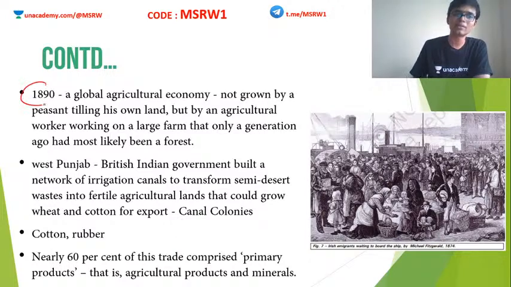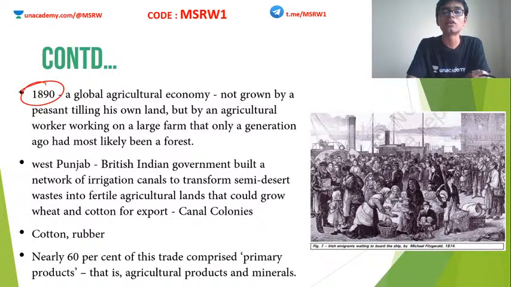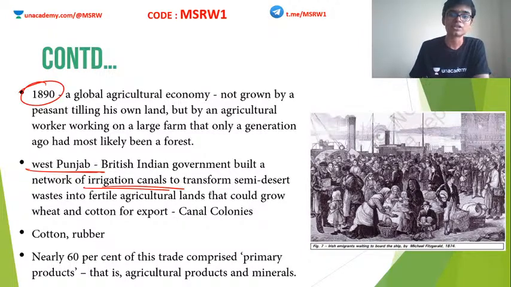So by the period of 1890, a global agricultural economy had emerged, and a lot of forest had been cleared to make this happen. Another example, in Western Punjab, is a very curious case. In Western Punjab, the British Indian government built a network of irrigation canals to transform semi-desert waste into fertile agricultural lands.